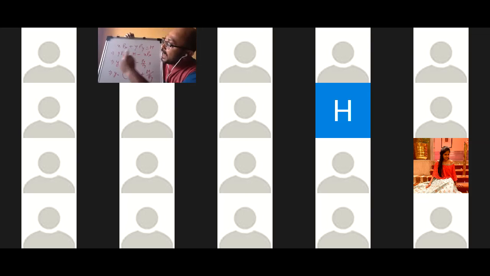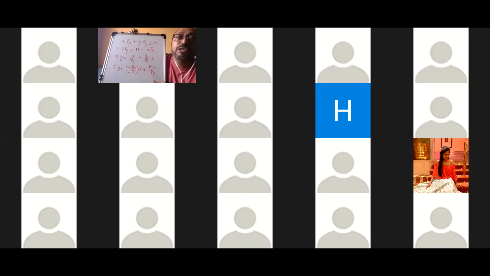Now what I am doing is taking py to that side and bringing x to this side, and this way it is the intercept form. It is the equation of a straight line. I have written y equals mx plus c. You must have gone through in class 9-10 the standard equation of a straight line. The equation of a straight line is y equals mx plus c. m is the gradient or slope, and c is the intercept. So that is why this is the intercept.